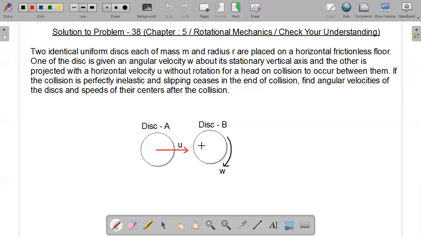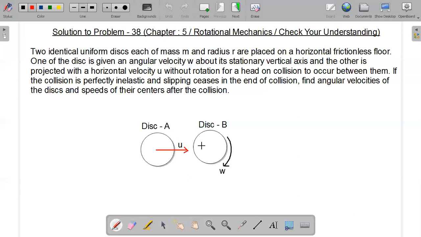First of all, we will do some analysis, a reasoning part for this question. We'll try to understand the logic behind this question, and then we will go to the mathematical part. We will not directly go to the mathematical section. First, we will discuss this problem, learn the concepts which are used in this question, and then we will move to the mathematical segment. So number one is we need to analyze the forces which disk A and disk B will exert on each other at the time of collision.